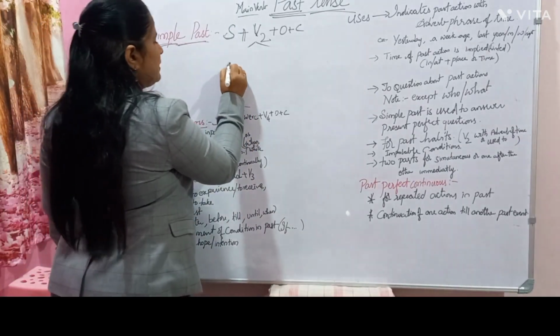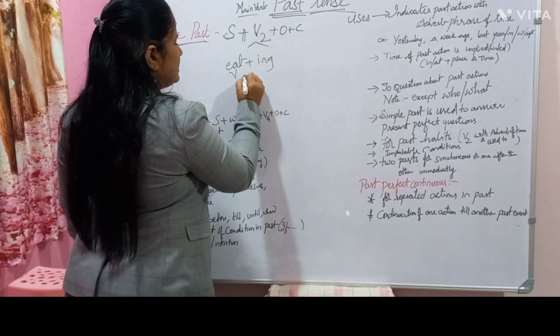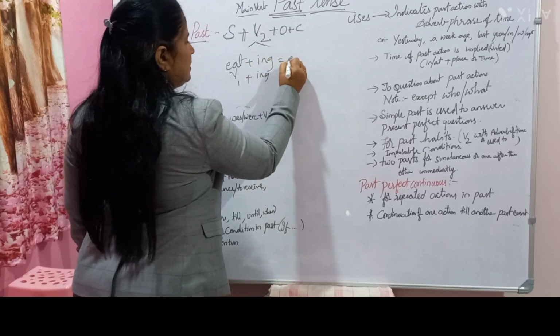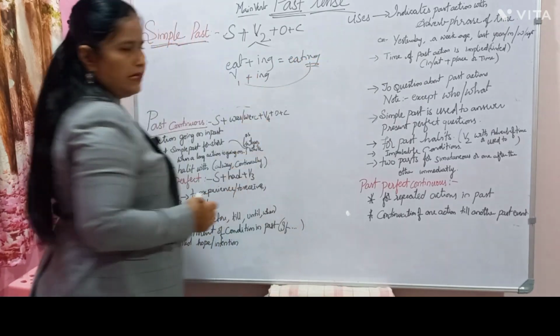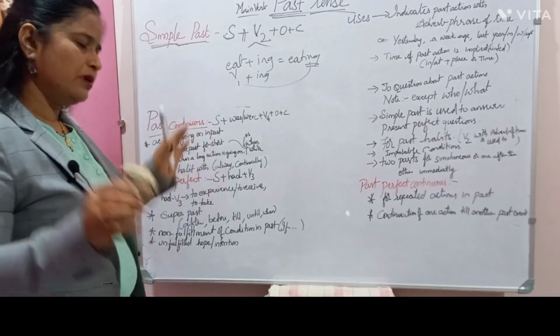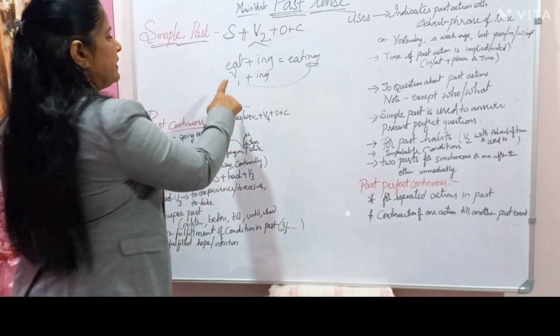It is verb 1 plus ing: eat becomes eating. For all these verb 1s we add just ing, then it becomes verb 4. That is what we call the present participle. If you are not interested in memorizing the name, just remember it as verb 4.